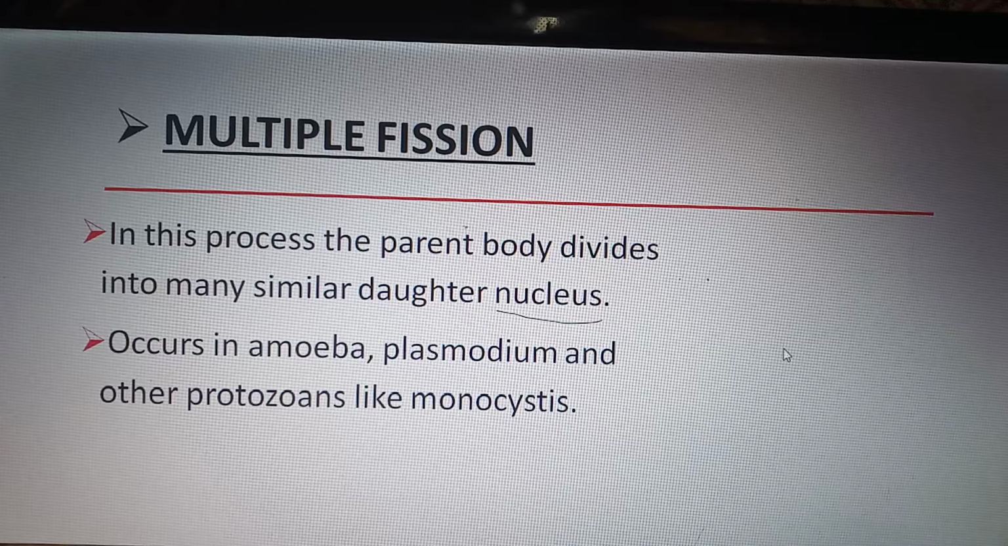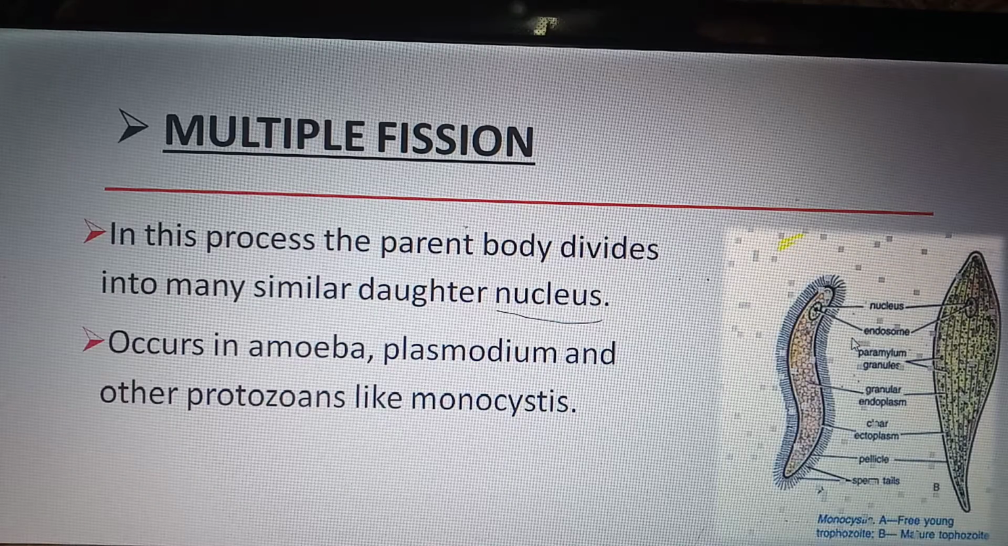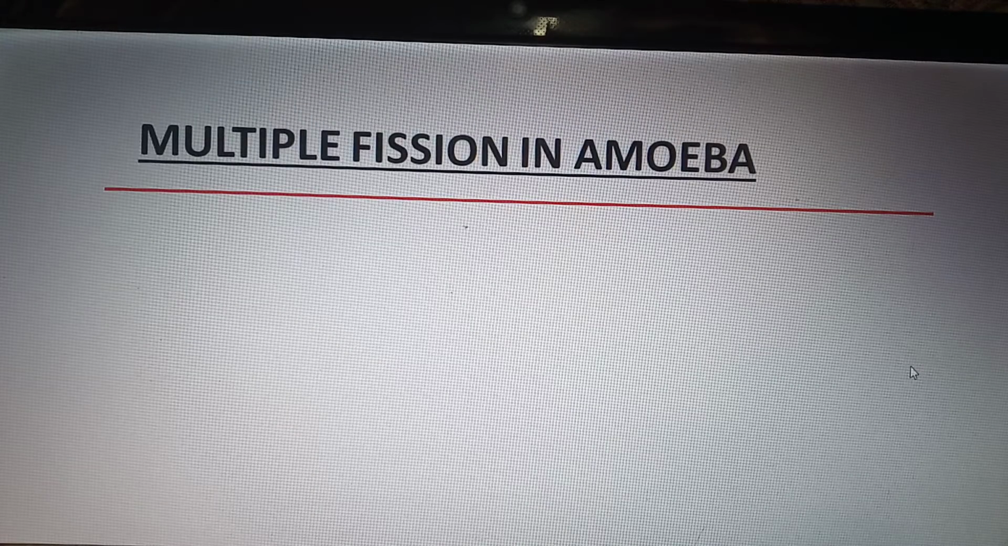Multiple fission occurs in amoeba, plasmodium, and other protozoans like Monocystis. I hope you are familiar with amoeba and plasmodium. Let us see Monocystis. Monocystis is a protozoan and here is its structure. So let us first discuss multiple fission in amoeba.